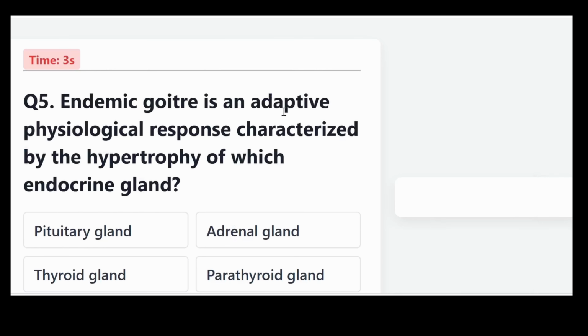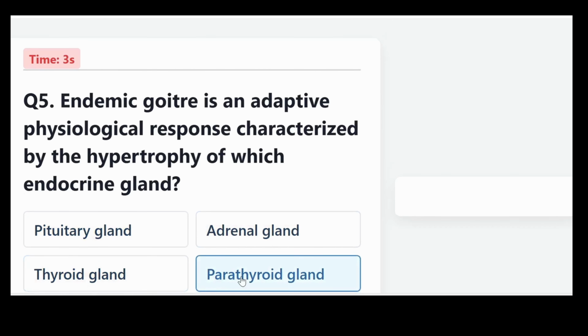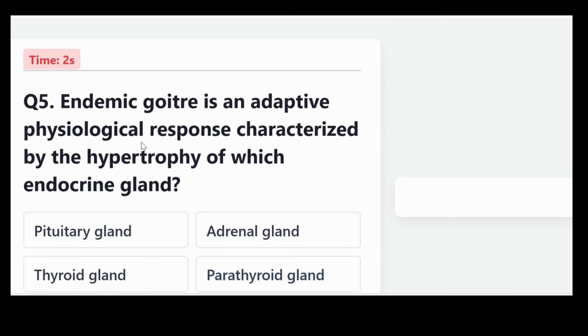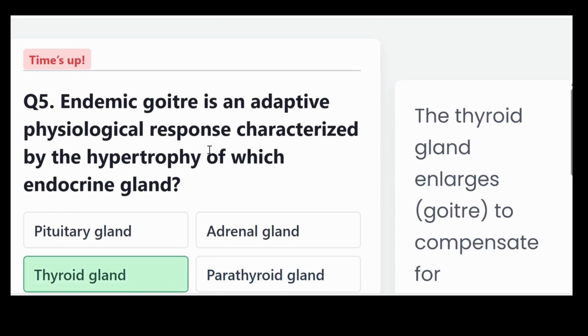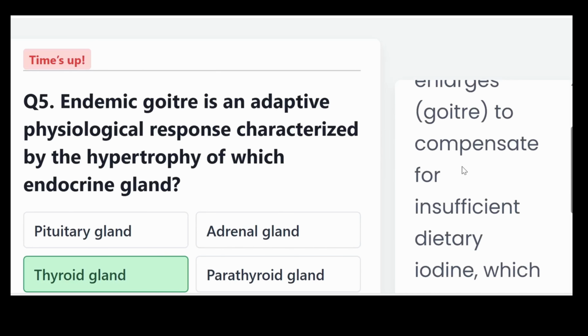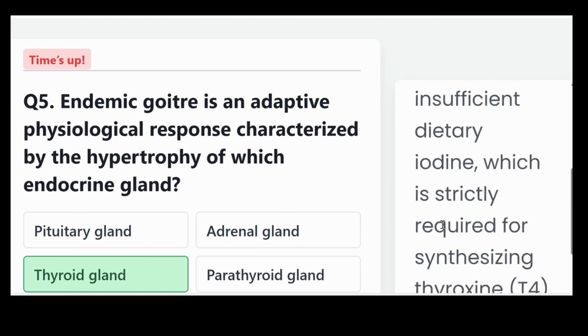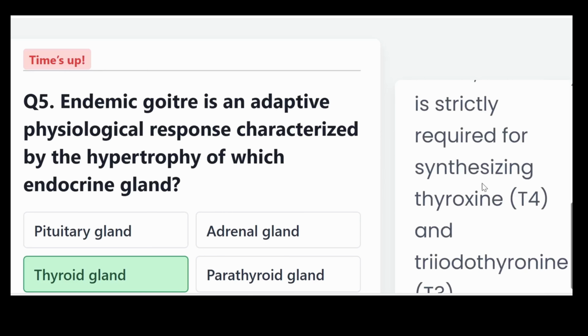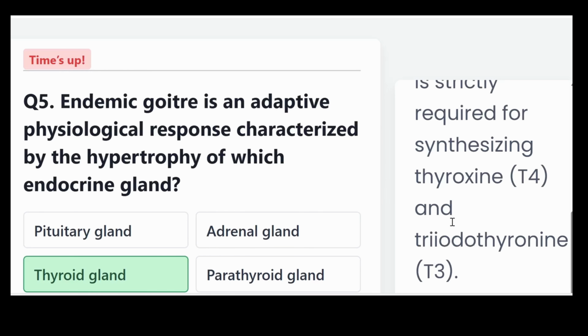Endemic goiter is an adaptive physiological response characterized by the hypertrophy of which endocrine gland? Is it pituitary gland, adrenal gland, thyroid gland, or parathyroid gland? And the correct answer: thyroid gland. The thyroid gland enlarges, that is goiter, to compensate for insufficient dietary iodine, which is strictly required for synthesizing thyroxine, that is T4, and triiodothyronine, that is T3.